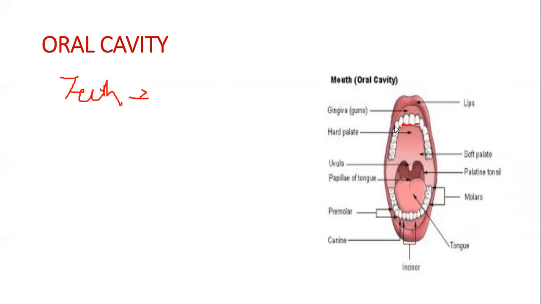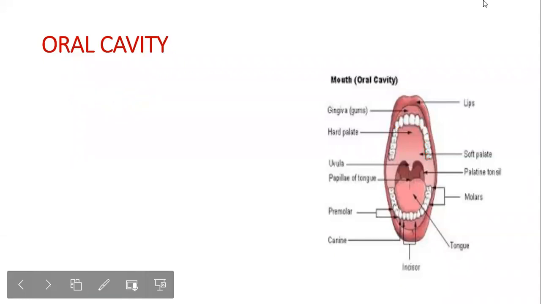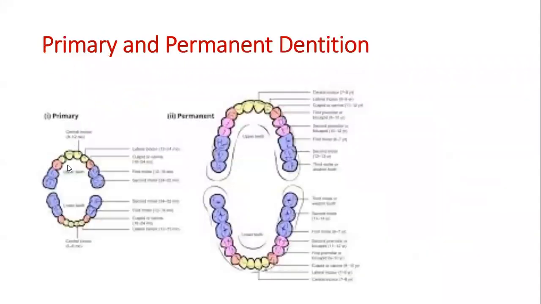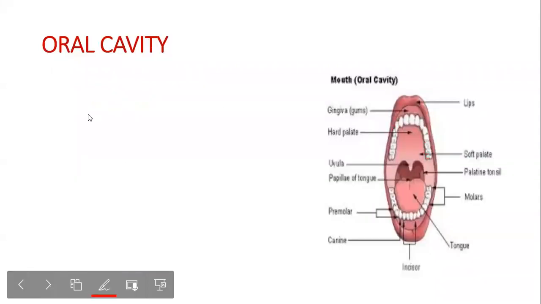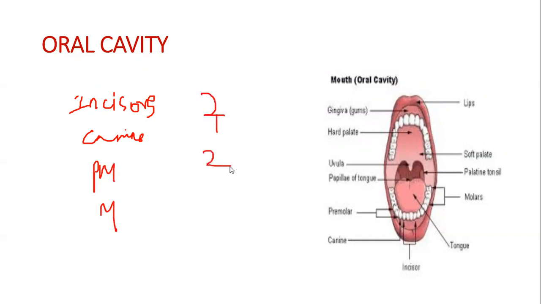So incisors, canines, premolars, and molars. Okay. So let me draw again. So there are 4 types of teeth. Incisors, canines, premolars, and molars. Okay. In adults, the dental formula is 2, 1, 2, 3.